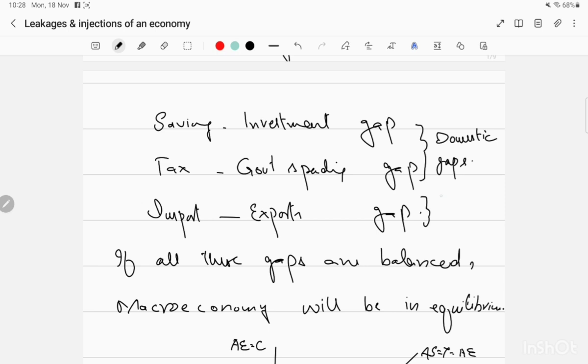This is the external gap, you can say. You might be listening to the news that Pakistan is facing a current account deficit. So this is the external gap which we are facing.